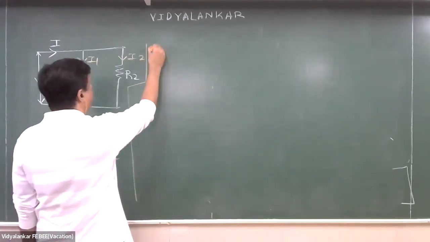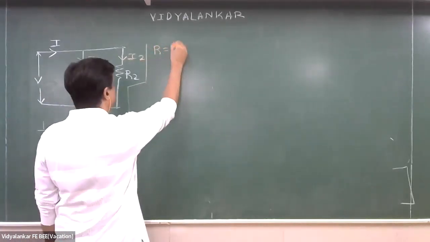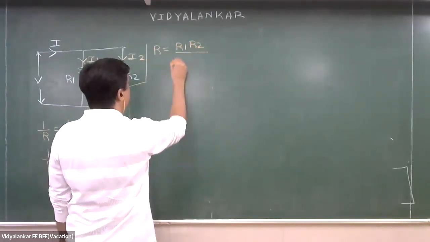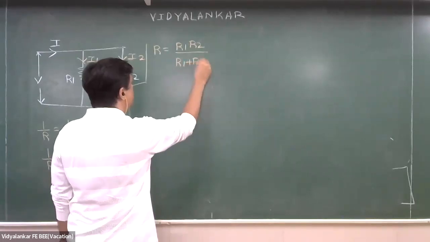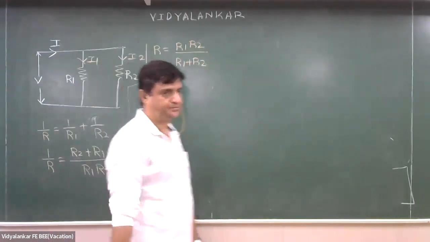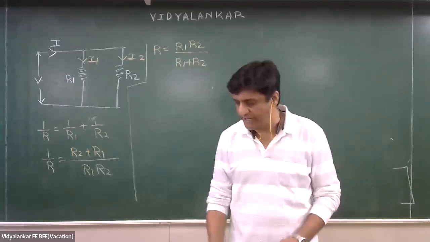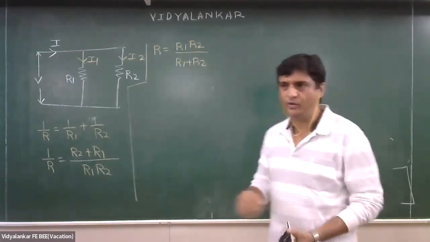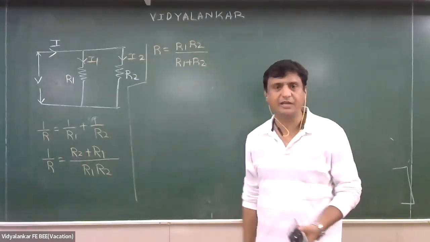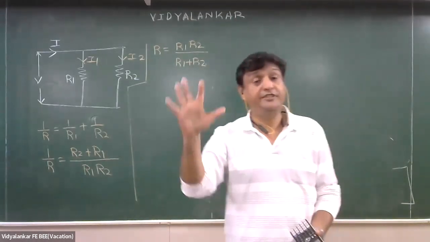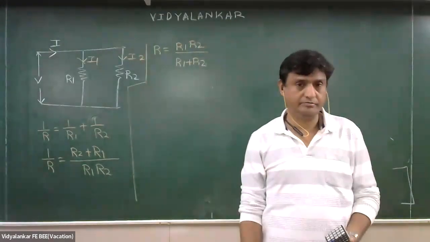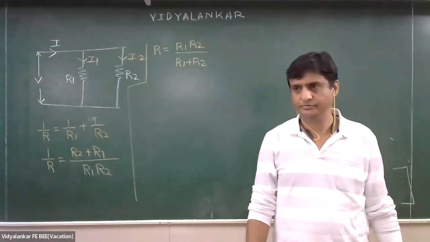Now it will be R equal to R1 R2 divided by R1 plus R2. Okay, here comes now the role of calculator. अगर दो रेजिस्टेंसेस पैरेलल में हैं तो आप मोबाइल फोन यूज करके भी कैलकुलेशन करके मुझे बता सकते हैं. But if there are more than 2 resistances, 5 resistances in parallel, too difficult.